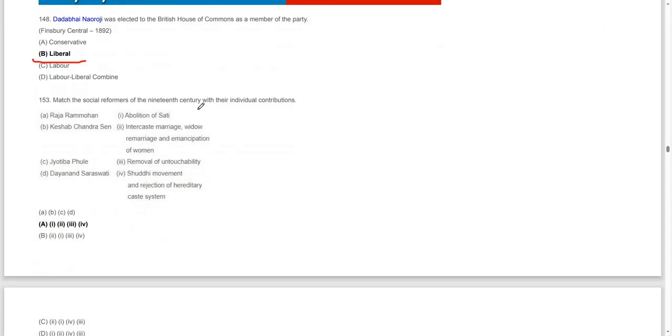Moving on to the next question. Match the social reformers of the 19th century with their individual contributions. Raja Ram Mohan Roy, abolition of sati, is fine.